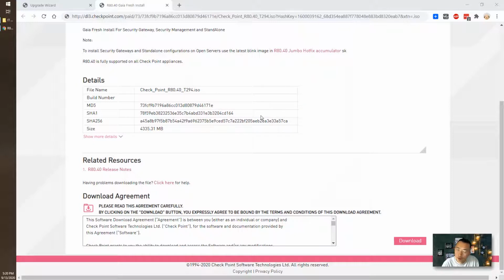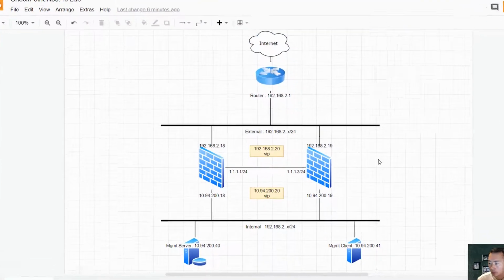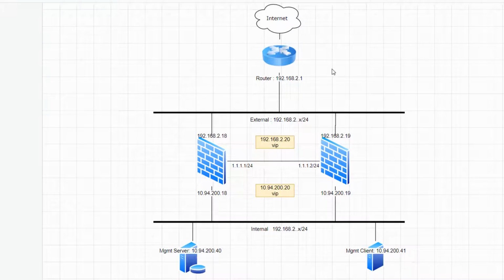After you download this, the next step is we're going to do the installation. This is our Checkpoint R80.40 lab. We're going to have two firewalls, Checkpoint firewall 1 and Checkpoint firewall 2.